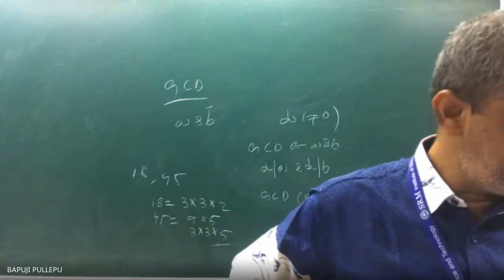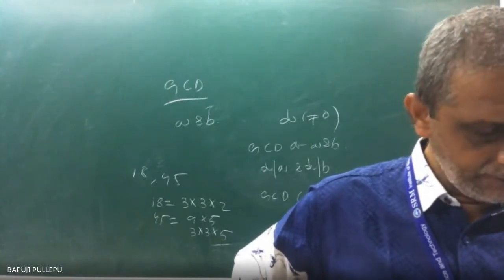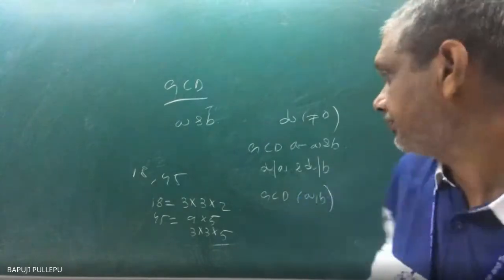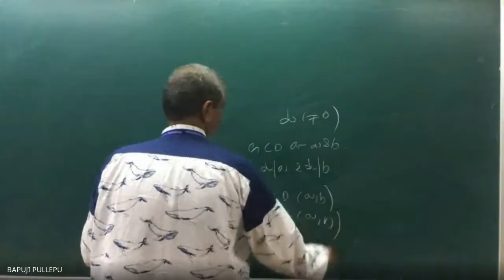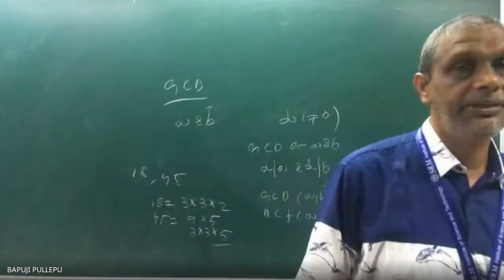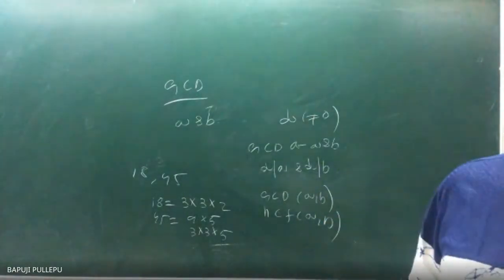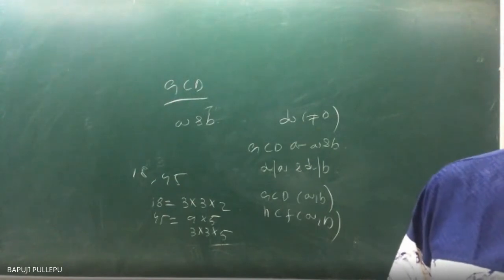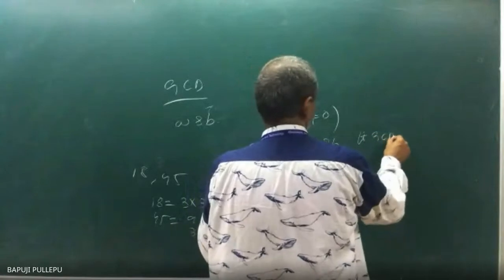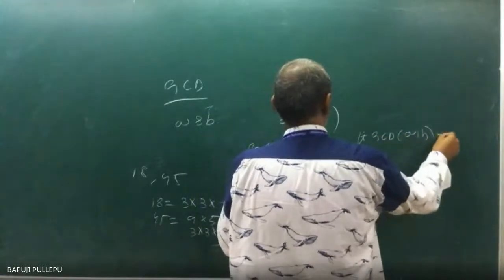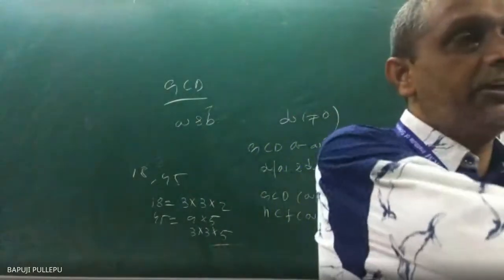Otherwise, the greatest common divisor is also called the highest common factor, abbreviated HCF. GCD they can call highest common factor of A, B. Normally they will tell GCD is the highest common factor. Then if GCD of A comma B is equal to 1, what do you understand?